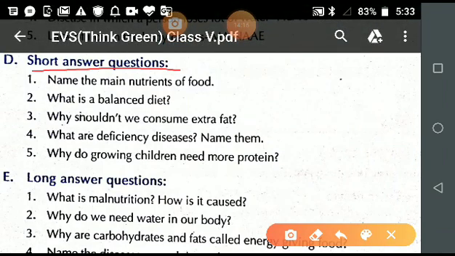Short answer questions. Now the first question is, name the main nutrients of food. So student, let's do a little recapitulation of this, and then you will write the answer. I will give you a small explanation of this, and then you will write the answer. Name the main nutrients of food.